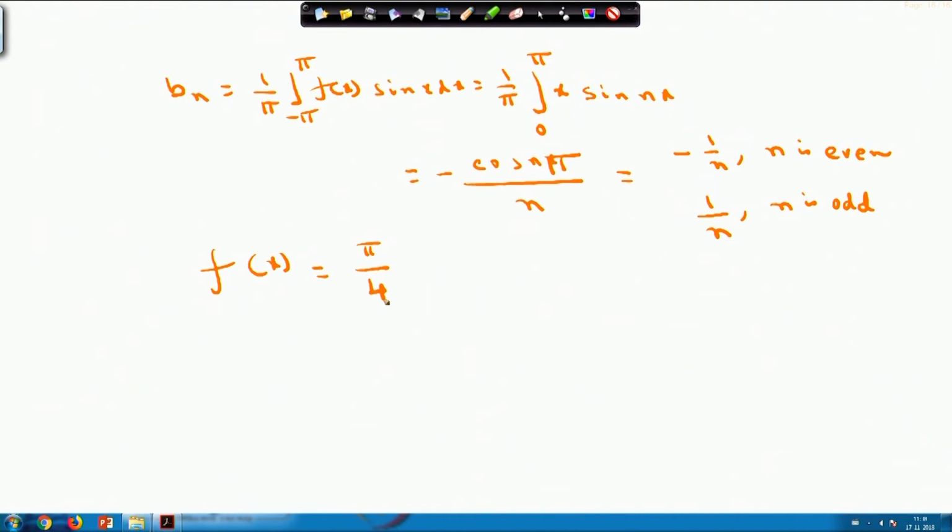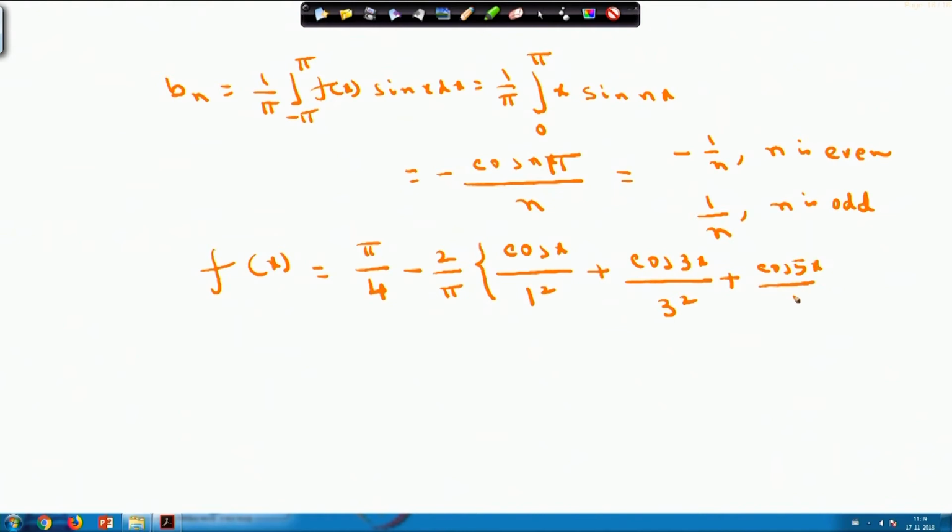Your a naught was pi by 2, so it will be pi by 4 minus 2 by pi into, for a n it is 0 whenever n is even, so only odd terms will be there: cos x by 1 square plus cos 3 x by 3 square plus cos 5 x by 5 square, like this way it will go.